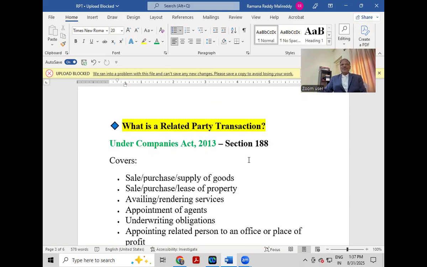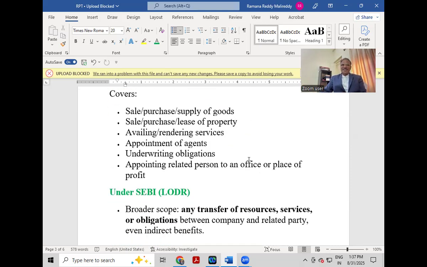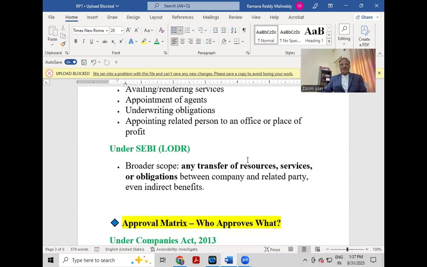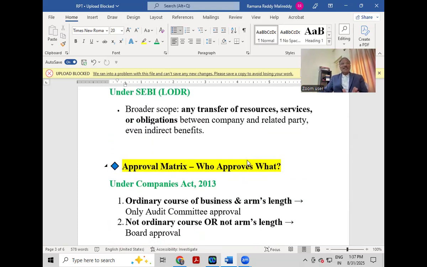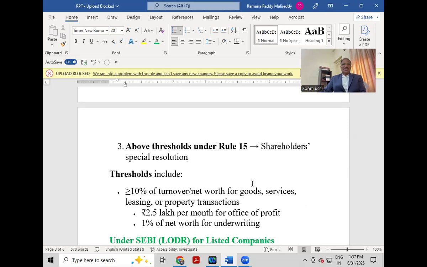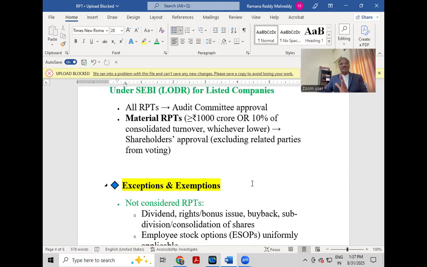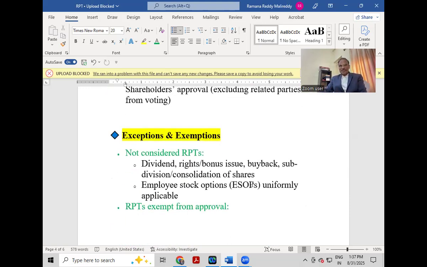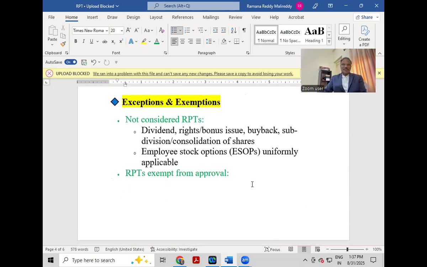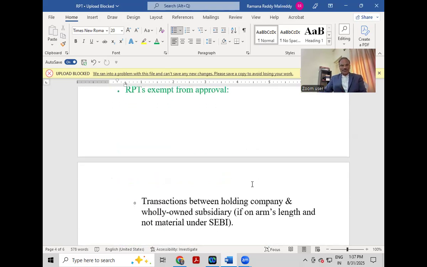We also discuss what is a related party transaction under the Companies Act 2013, under Section 188, and also under SEBI LODR, and what approvals are required. Who approves what? Under the Companies Act 2013, we also discuss the threshold limits, and under SEBI LODR for listed companies. We also discuss exemptions and exceptions, which are not considered as RPTs. What are not considered as RPTs? Even if a transaction is an RPT, it may be exempt from approval.